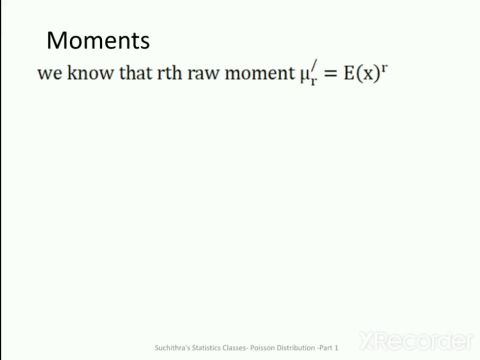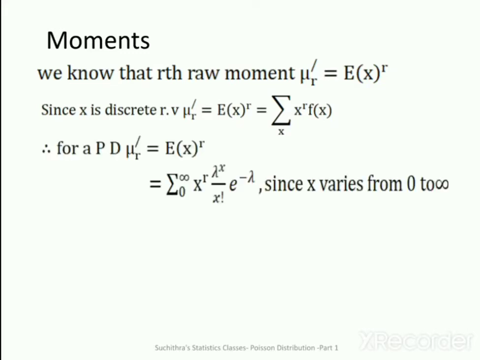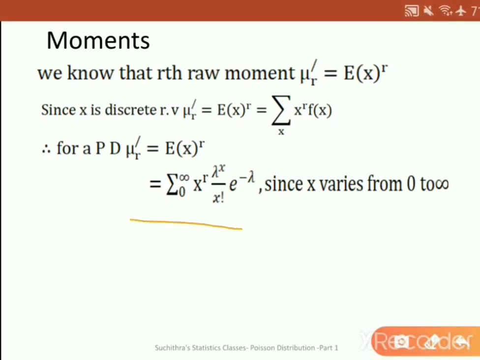The rth raw moment mu r dash is the expectation of x raised to r. Since x is a discrete random variable, mu r dash is the summation of x raised to r times f of x. So mu r dash we can write as summation 0 to infinity x raised to r lambda raised to x by x factorial e raised to minus lambda.